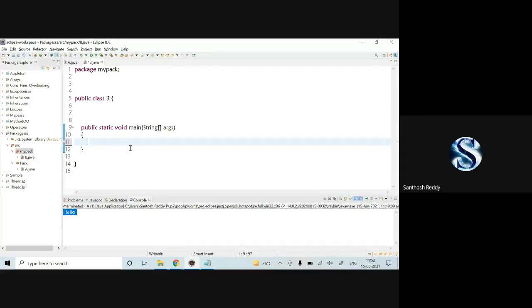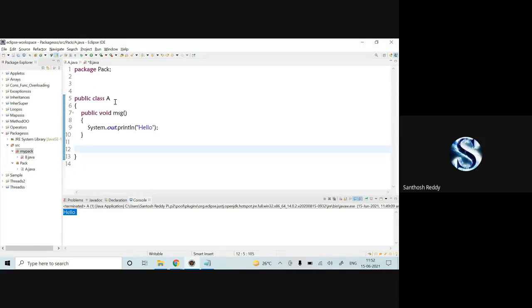Okay, you can do it with the previous two methods. Now I want to make use of fully qualified names. How to access that? Very simple. What is the package name where your class is stored? Students, my question is, in which package is class A stored?